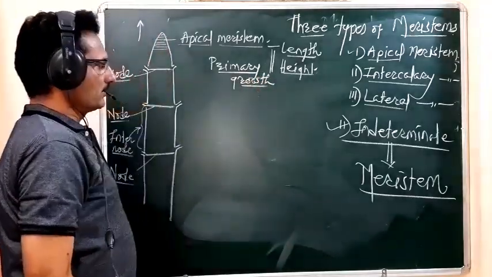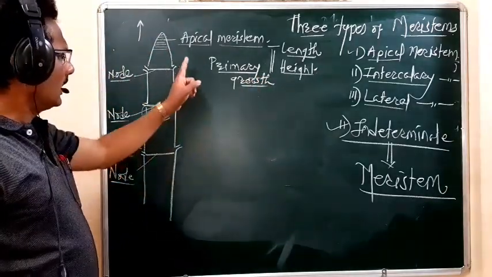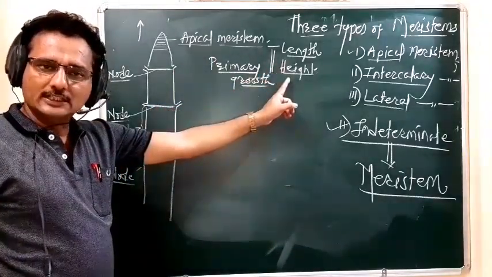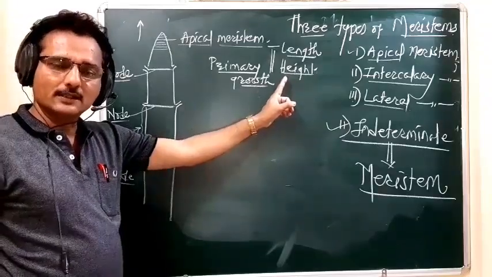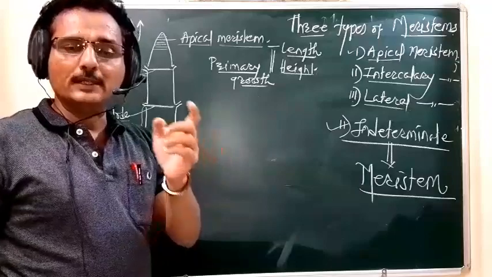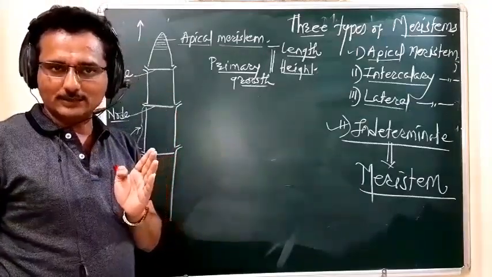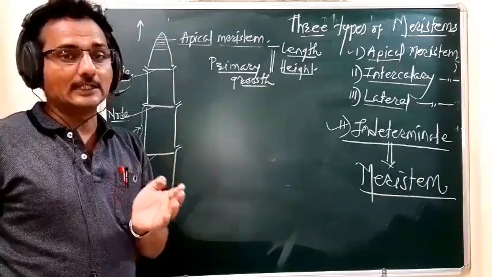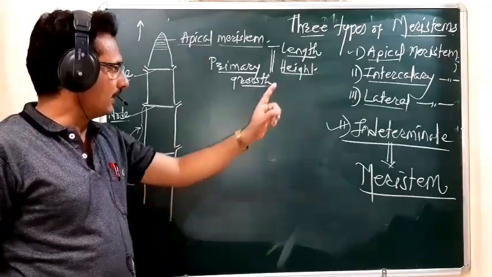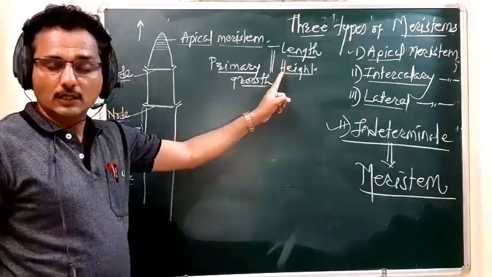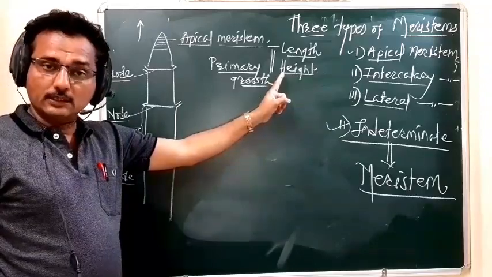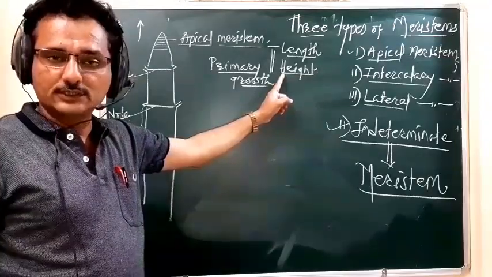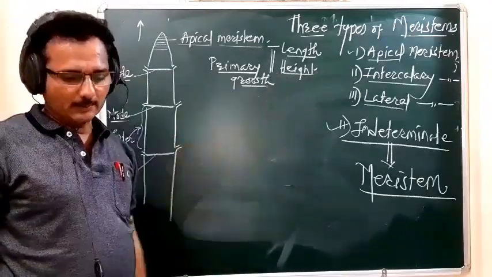Remember, this apical meristem shows the primary growth, and along with increasing the length and the height of the plant body, this meristem also takes part in the development of the cells and the differentiation of the cells. So this is the most important function of the apical meristem.